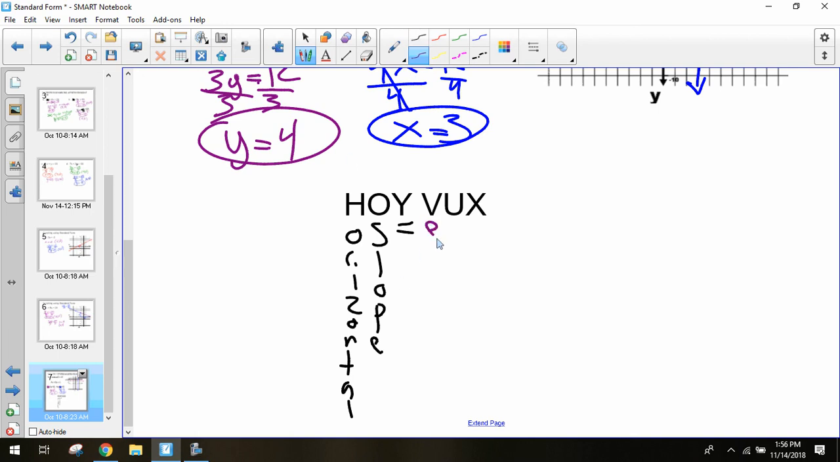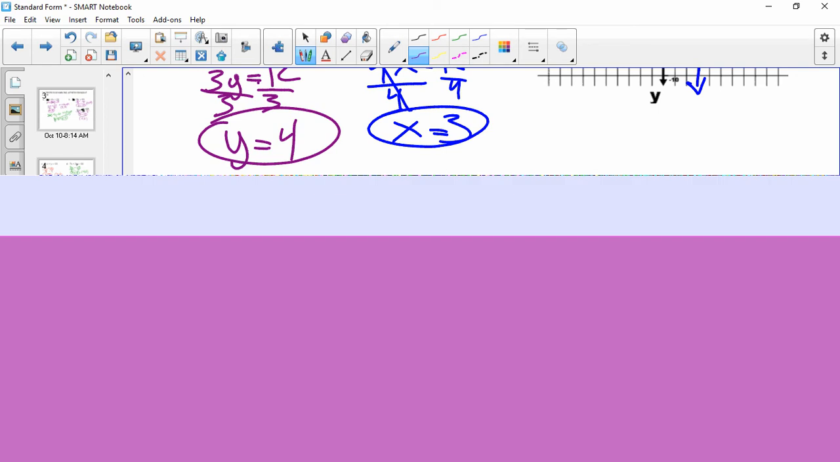You have a vertical line with an undefined slope, and that was when x equals. So HOYVUX is a way to help us remember: if we have x equals, we have a vertical line, and if we have y equals, we have a horizontal line, to help us determine how to graph these lines.